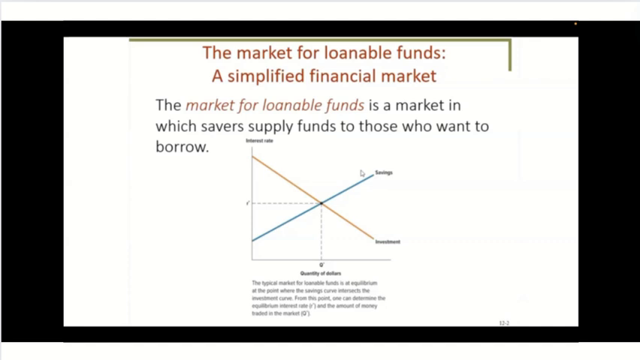The downward sloping curve represents investments. This is the economic definition of investments, so the purchase of physical capital or technology. The downward slope shows the inverse relationship. As interest rates rise, investors demand less money or funds.